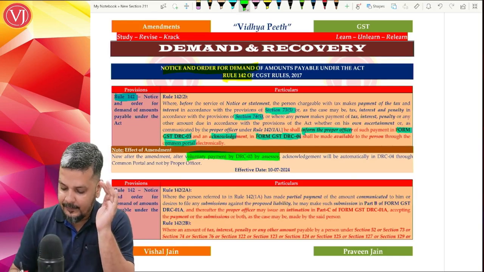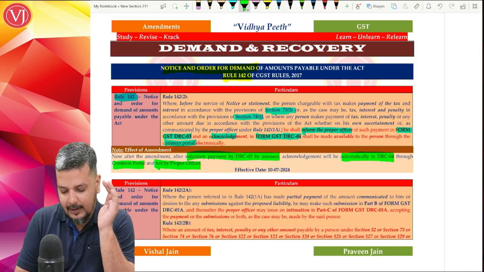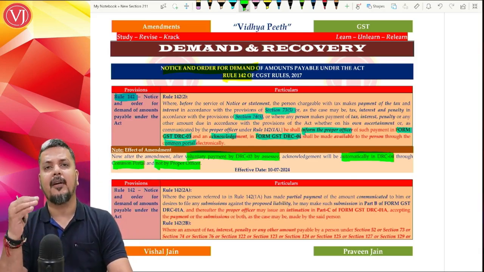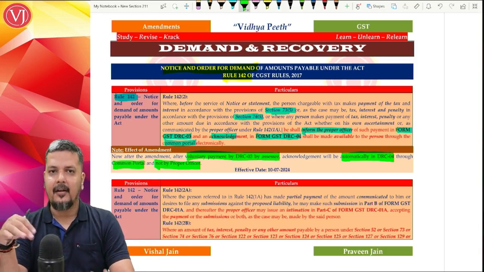The difference is earlier the acknowledgement in DRC 04 was given by the proper officer, but now it will be automatically given by the portal. So that acknowledgement which was given by the proper officer manually after verifying it, now will not be done.